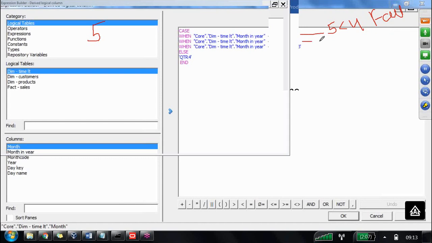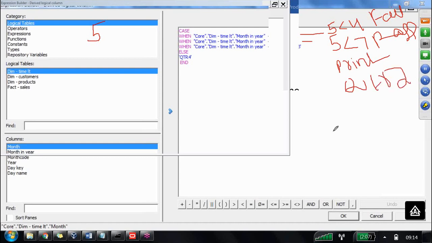What is the next step? Is 5 less than 7 pass or fail? It is pass. Then it is going to print Quarter 2, and it will come out of the case when statement. It won't process the next statements. That is the reason it will work with the less than also. We need not provide the lower and upper boundaries.